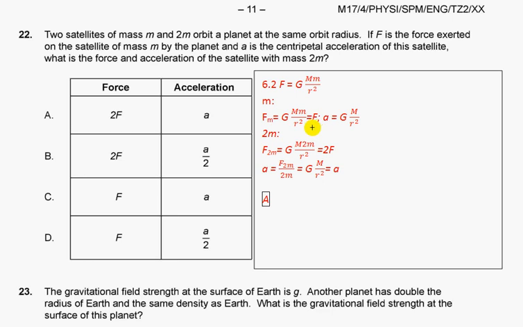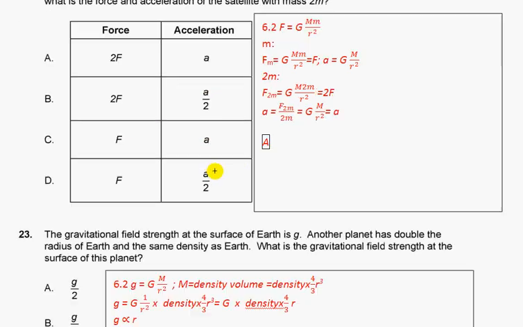Acceleration will be force over mass, so acceleration will be given by this. Actually it is g. Here I just use a. For mass 2m, the attraction will be 2 times greater because mass will be 2 times greater, so 2F. If we put 2m into this formula, nothing changes. It doesn't depend on m. So acceleration will be the same. So we choose 2F and A.